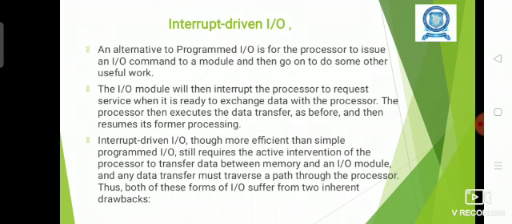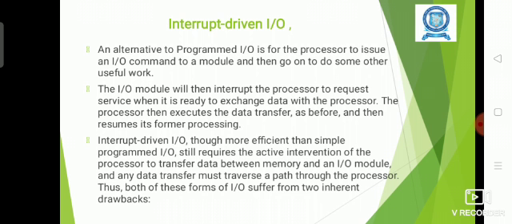whenever the input output module requests the operation or service from the CPU, it will interrupt the processor by sending the interrupt signal, and the CPU will satisfy the request sent by the device and do the necessary operation.